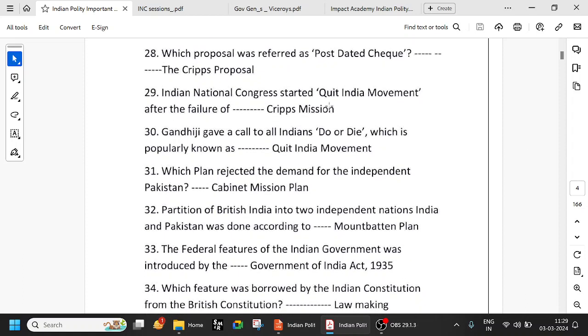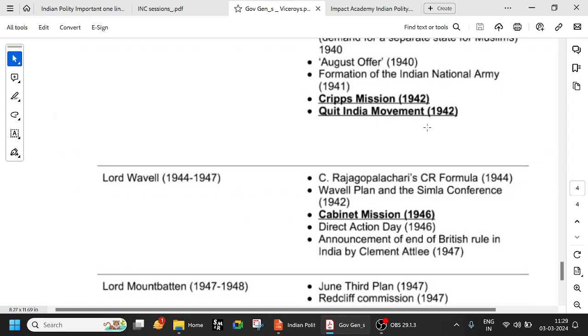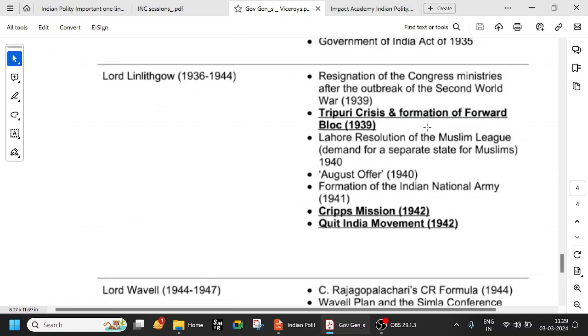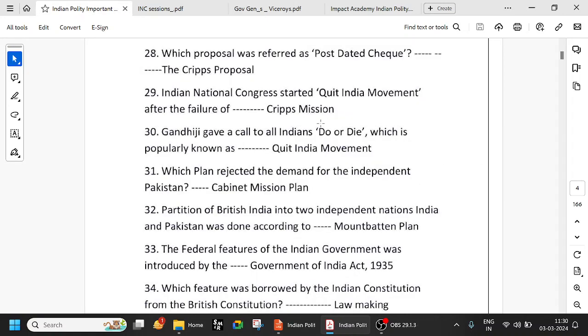The Indian National Congress started the Quit India movement after the failure of the Cripps Mission. The Cripps Mission we have just seen, it is in 1942. After its failure, the Quit India movement happened. And who was the Viceroy? Lord Linlithgow. All these are very, very important. Try to remember the Viceroy also. Under Lord Linlithgow, the Cripps Mission and the Quit India movement all happened.